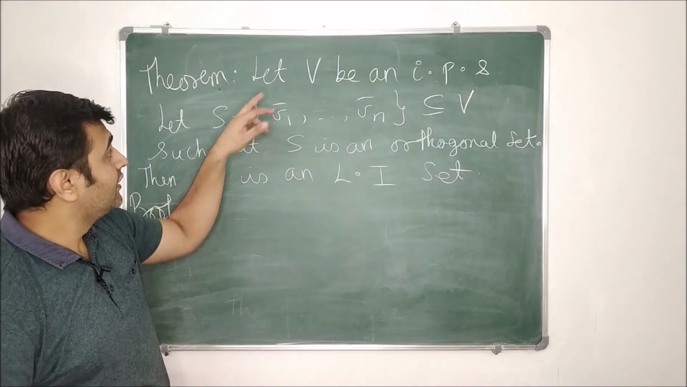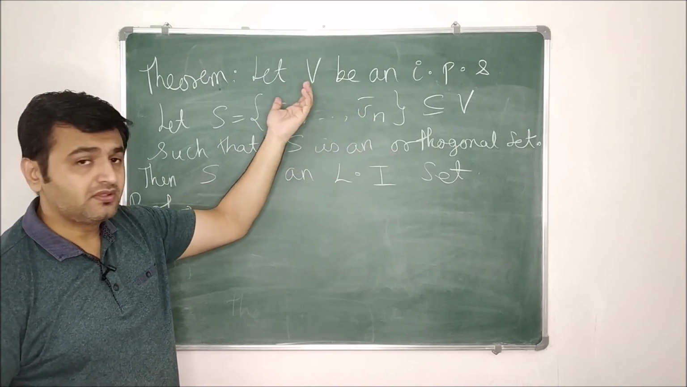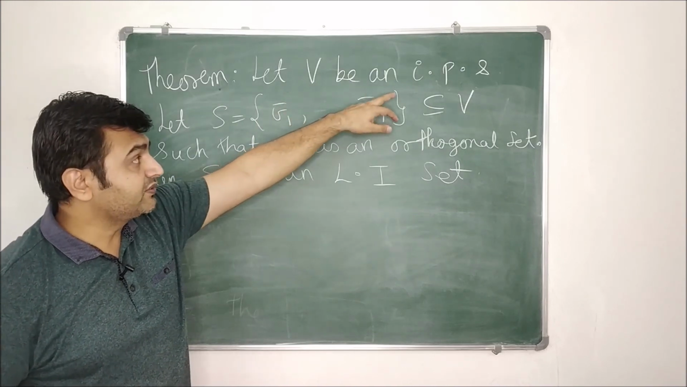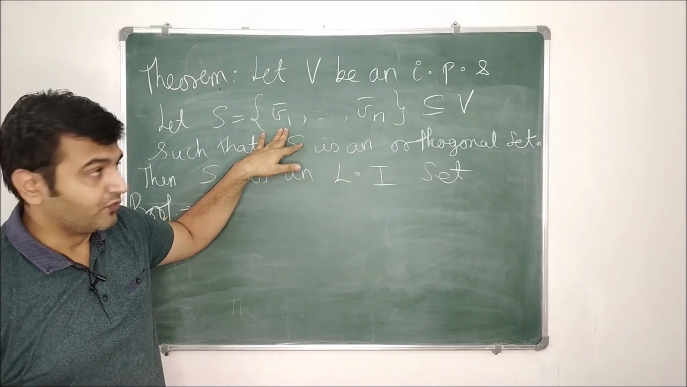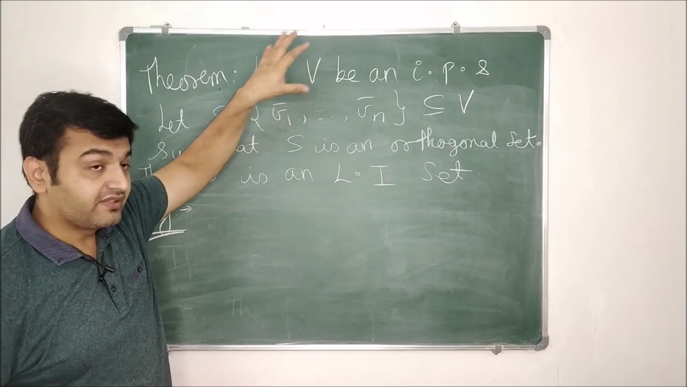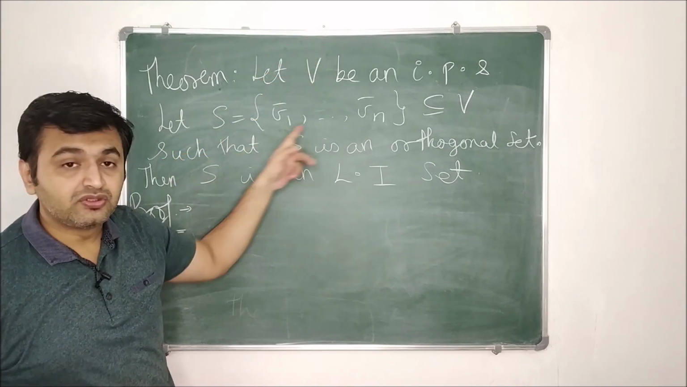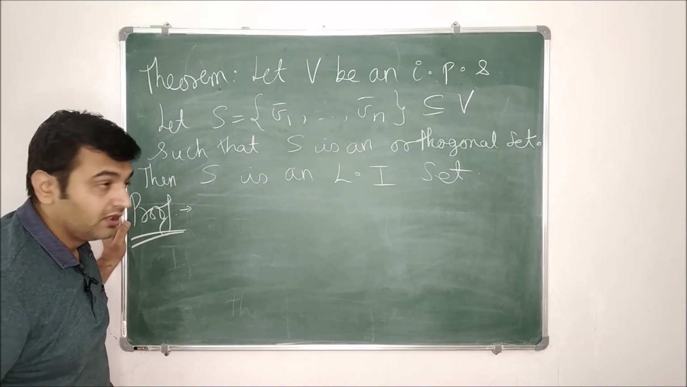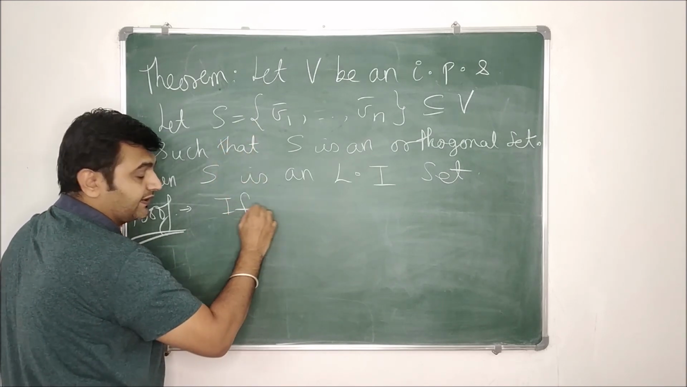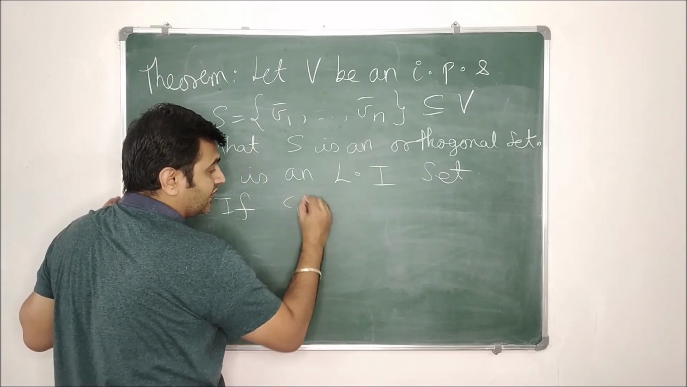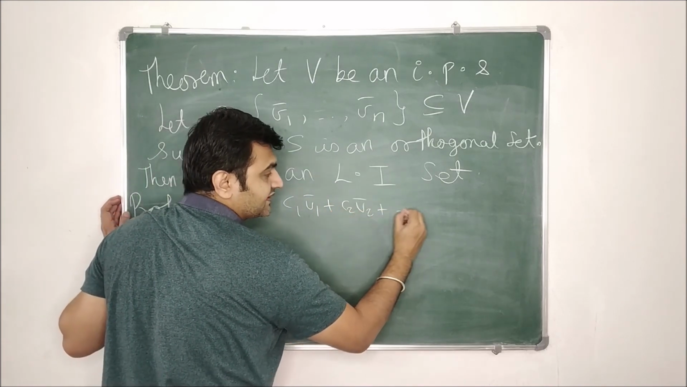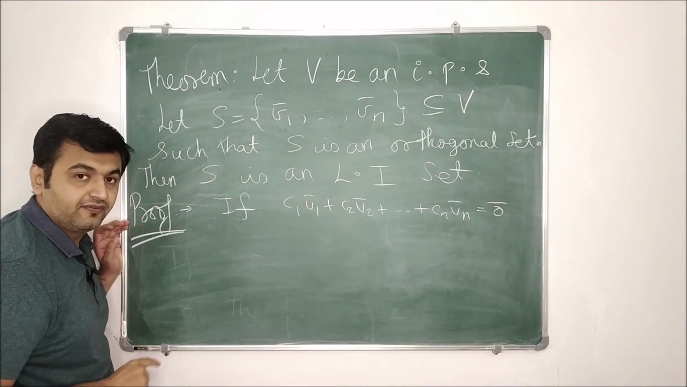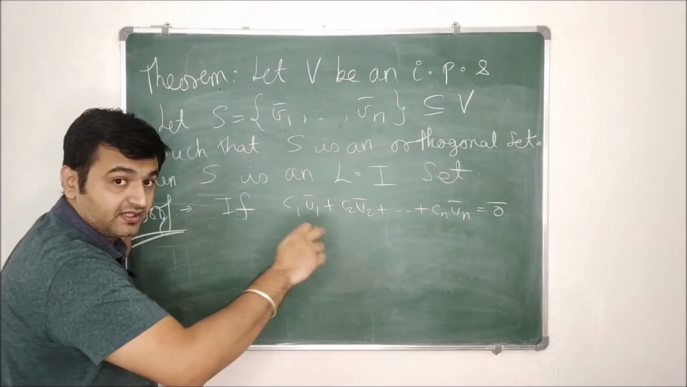So here is the statement. Let V be an inner product space, so you have a set on which you have a vector space structure as well as an inner product. With respect to that inner product, S is an orthogonal set. So we have some inner product, and with respect to that inner product the vectors are mutually orthogonal. Then we prove that S is a linearly independent set. Now I want to prove that this is a linearly independent set. So how will you proceed? If the linear combination of vectors is 0, then you prove that the scalars are themselves 0. So let's try to prove that the scalars are 0.